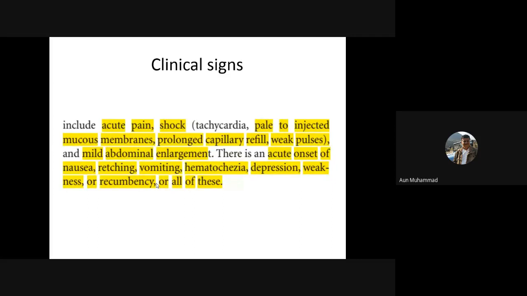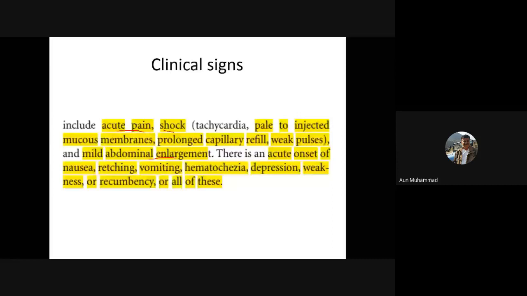So the obvious clinical signs are usually the signs which are most commonly present in all the issues of the abdominal cavity. Like you can see, the patient may be suffering from acute pain, shock-like conditions. The condition of the patient would be more dejected. There will be high capillary refill time. The abdomen could be distended, and there would be signs of nausea, vomiting, retching, hematochezia, depression, weakness, and recumbency. All these signs can be present.